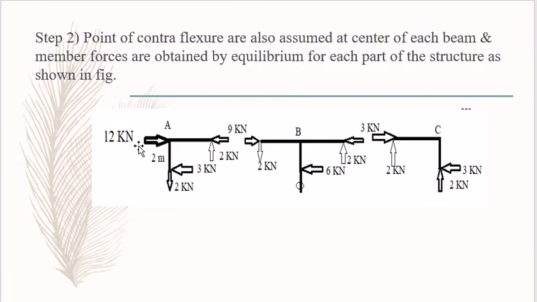Then the second step is that the points of contraflexure are also assumed at the center of each beam, and member forces are obtained by equilibrium for each part of the structure as shown in the figure.